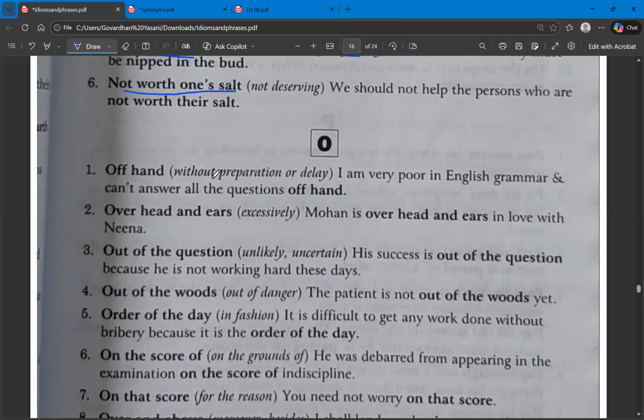Under the O letter, the first one is offhand. Offhand means without preparation or delay. The next one, over head and ears, means excessively. There is also something called head over heels. What is the meaning of this idiom? Please comment in the comment section if you know it. And over head and ears means excessively.